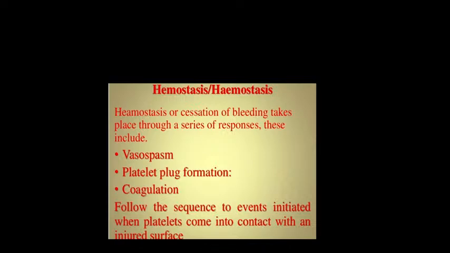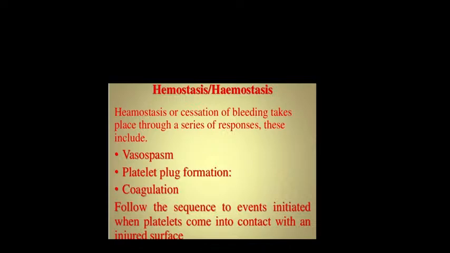So it has to form a clot to prevent further bleeding. For this, a lot of chemical reactions will take place. How can blood form a clot? These chemical reactions are called cascade reactions. Though it is not on the slide, C-A-S-C-A-D-E, cascade reactions.